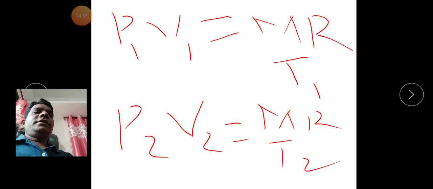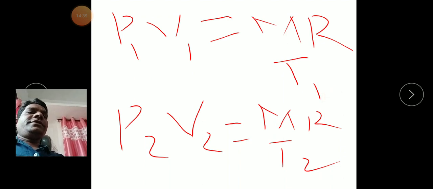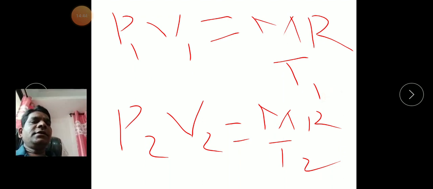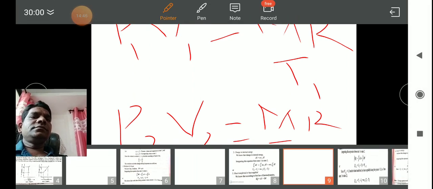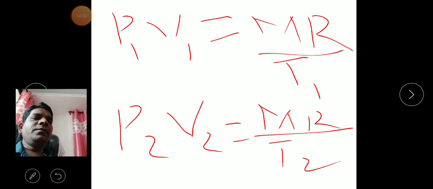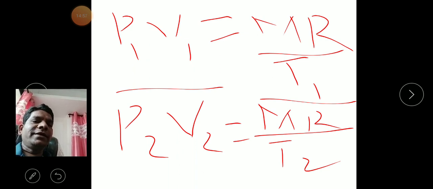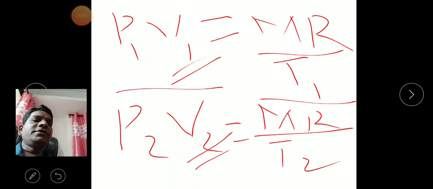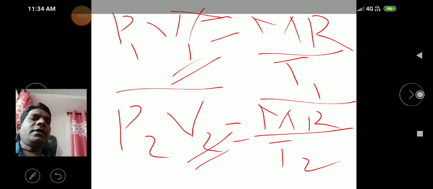If you divide these equations, after dividing, the mR gets cancelled. What are we getting? We get P1 V1 upon P2 V2 and T1 upon T2. But V1 is also constant, so this and this also get cancelled.